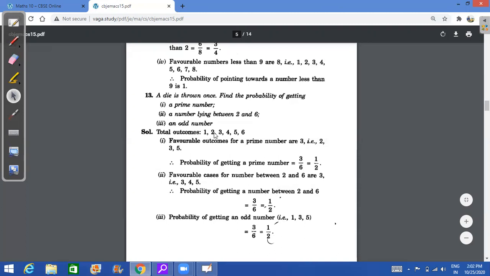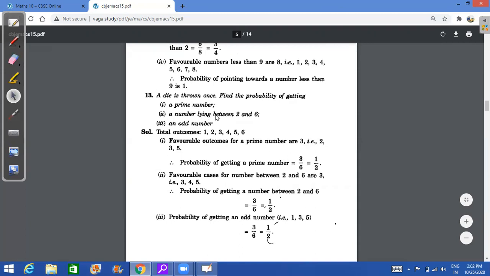So 2 is prime because it is divisible by 2 and 1. 3 is a prime number, 3 and 1. 4 is not prime because it has factors of 2, 2 and 1. 3 factors it has got. 5 is prime. 6 is not prime. So prime numbers are 2, 3 and 5. So 3 out of 6. 3 out of 6 is 1 by 2. So probability of getting a prime number will be 1 upon 2.